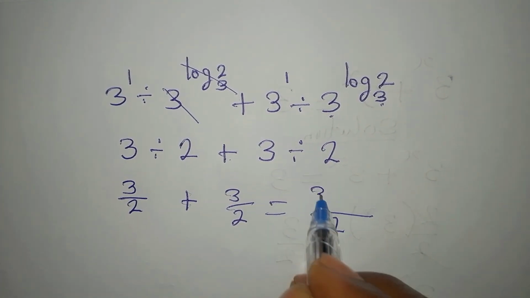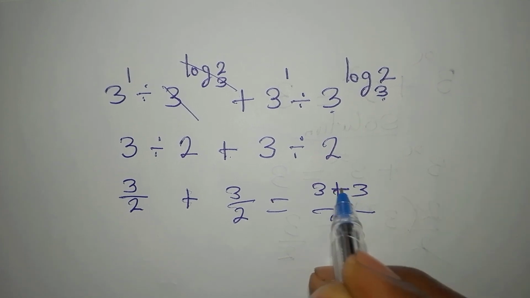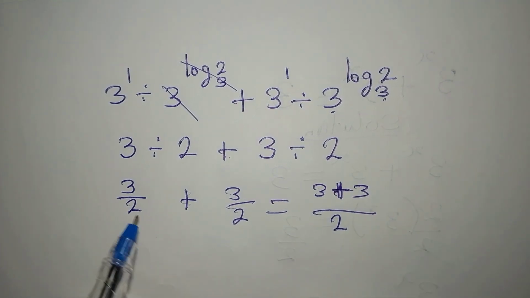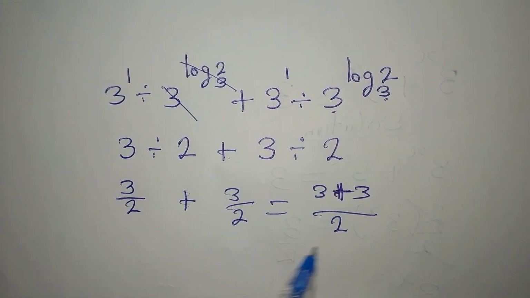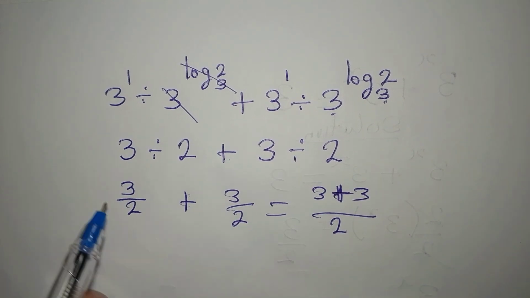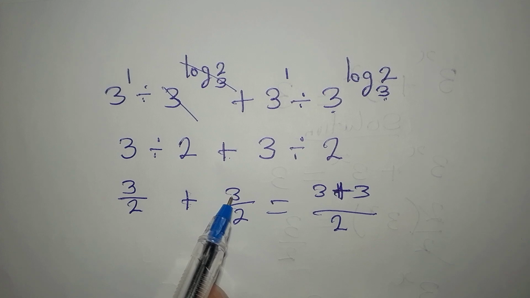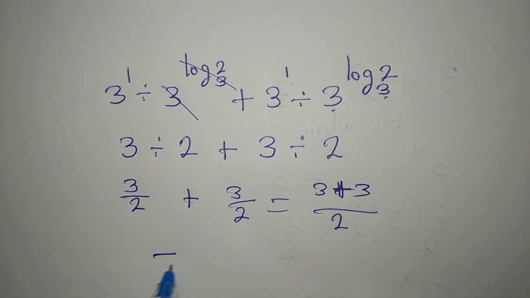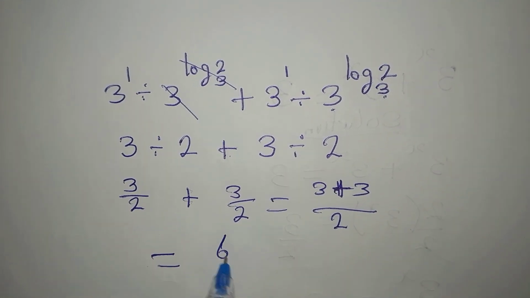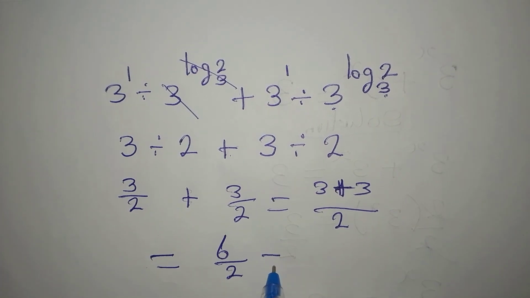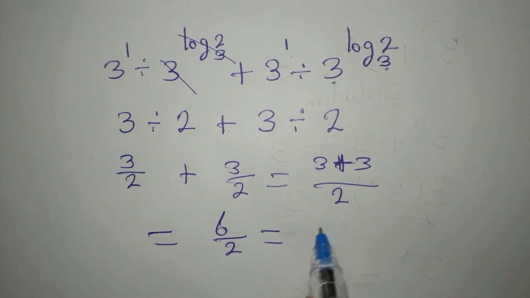Then we have 3 plus 3. For those of you that must have forgotten, the LCM of 2 and 2 is 2. 2 divided by 2 is 1 times 3 is 3. 2 divided by 2 is 1 times this 3 will give us that 3. And at the end of the day, we are having 6 over 2. And 6 over 2 is equal to 3.